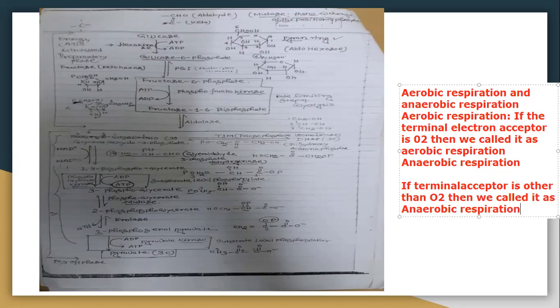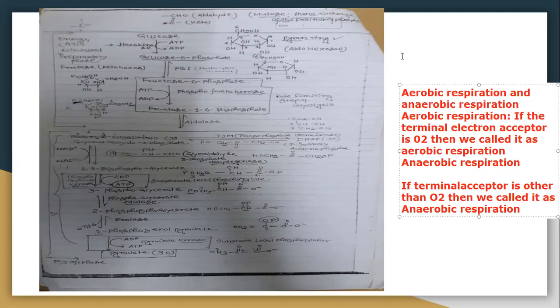Right? So terminal electron acceptor means during the electron transport chain, if the terminal electron acceptor is O2, the terminal electron is taken up by O2 and it produces metabolic H2O. In aerobic respiration, we can divide it into three phases, that is glycolysis, Krebs cycle, and electron transport chain. So now let's talk about glycolysis.